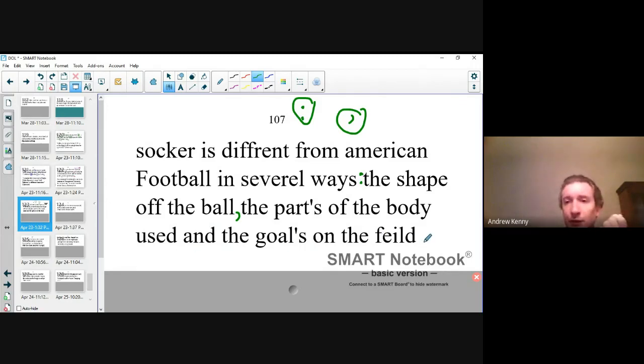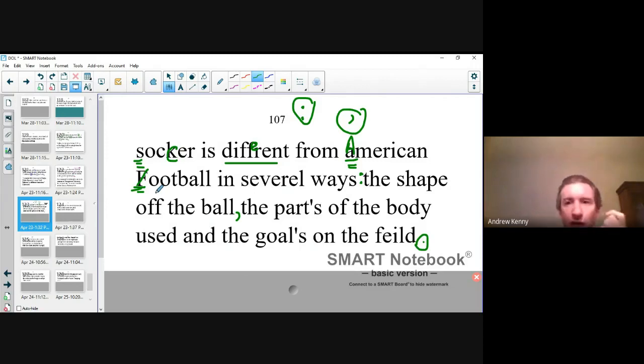So let's go on. And then of course, at the end of the sentence, we would put our period. Let's go back from the top and fix everything. So clearly we're going to capitalize soccer, and soccer is really spelled wrong in the sentence. It's not S-O-C-K, it's S-O-C-C. Good. Is different. Remember, different is spelled wrong. How is it spelled wrong? Remember, when things differ from each other, then they're different. So differ is D-I-F-F-E-R. It's different. Good. From American football. Two things have to happen with American football. One, we capitalize American, of course. Why? Because it is a nationality. Good. And we decapitalize the word football because it's just a sport. We don't capitalize the names of sports.